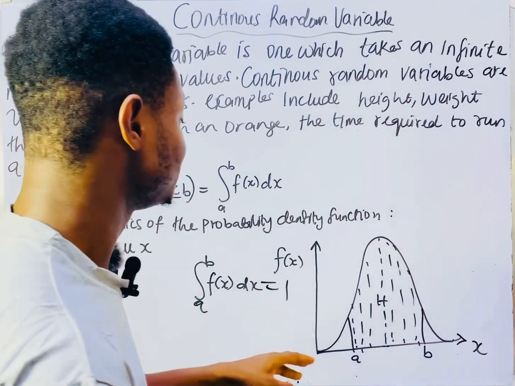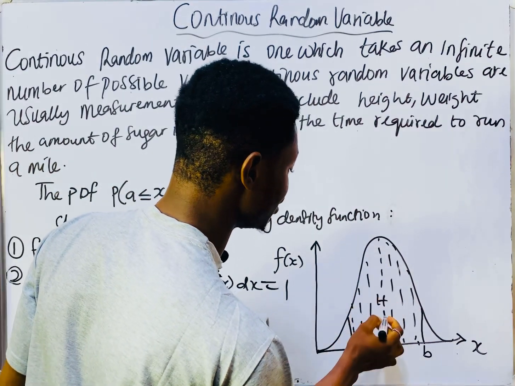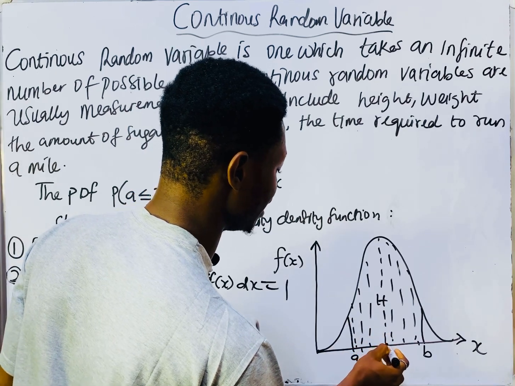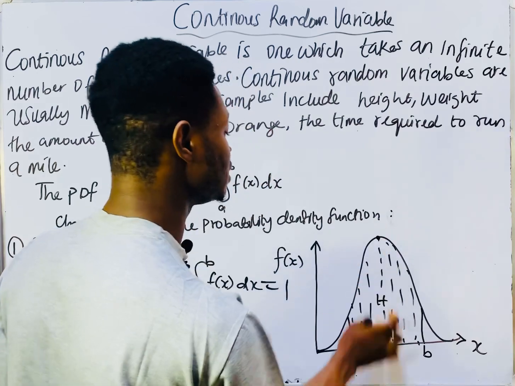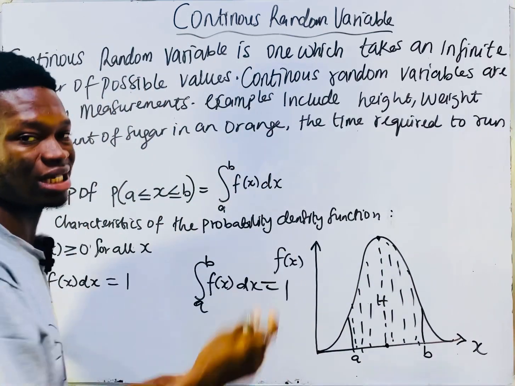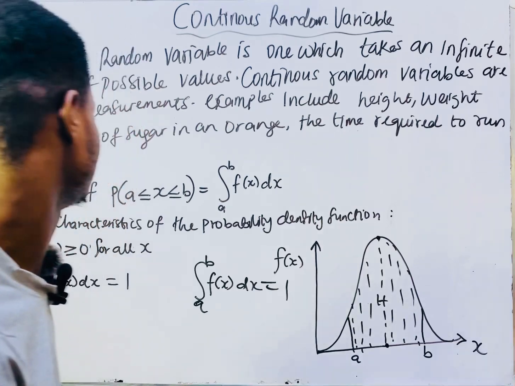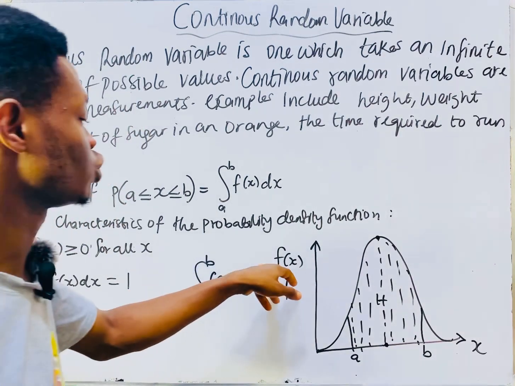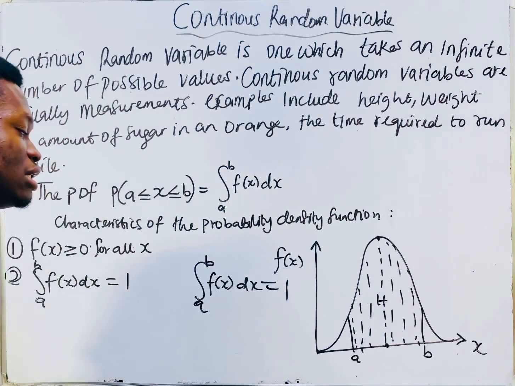Again, this h is the distance from this x to this point, these two points. This h is the distance, which is the f of x. And the f of x is also called the PDF, the probability density function.